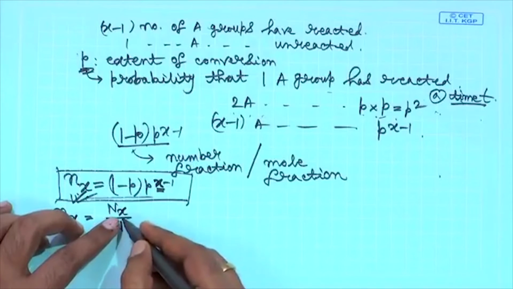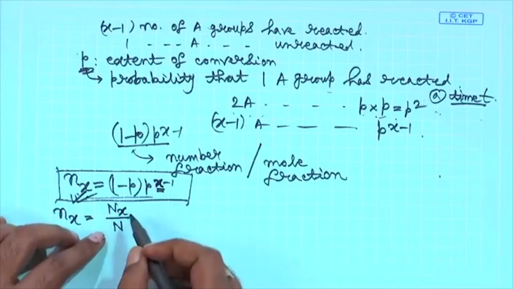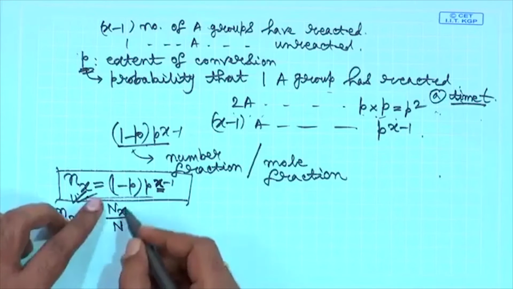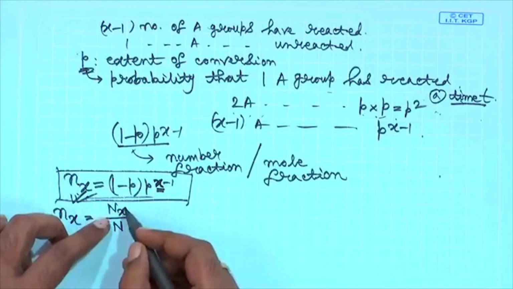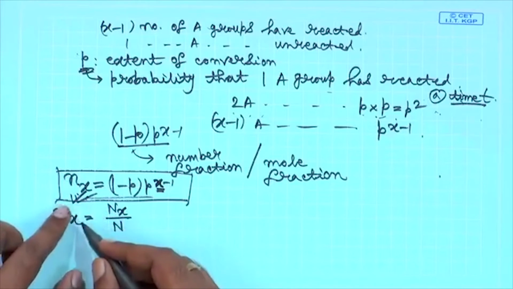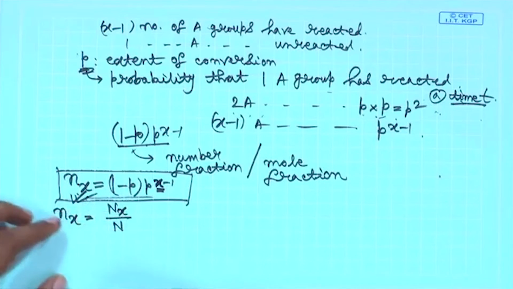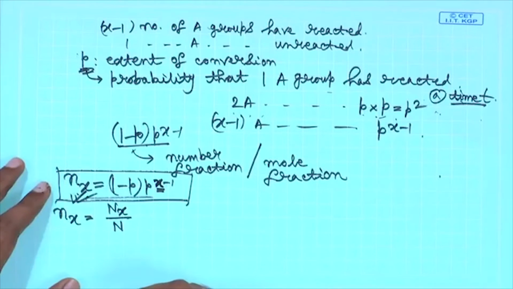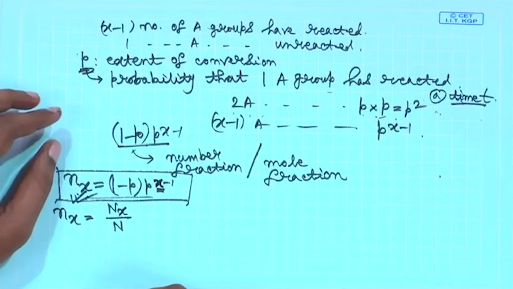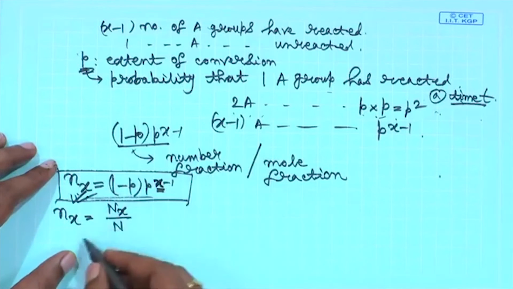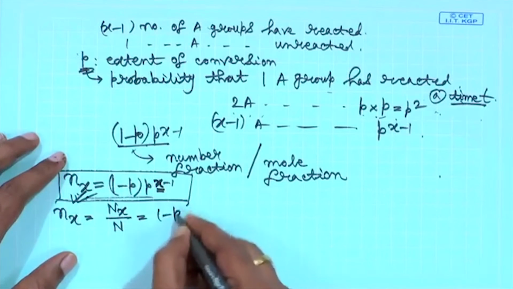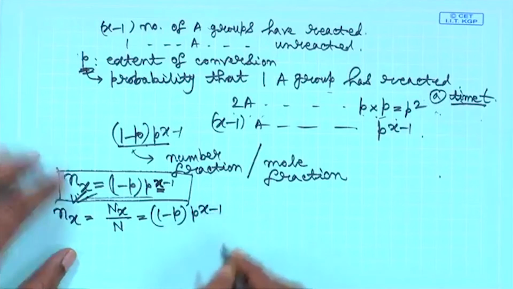Capital Nx, because x is a subscript, tells you that this is the number of polymer molecules which have x number of structural units. So, this ratio will give you the mole fraction or the number fraction of polymer molecules with x number of structural units. So, that is equal to (1 minus p) into p to the power x minus 1.